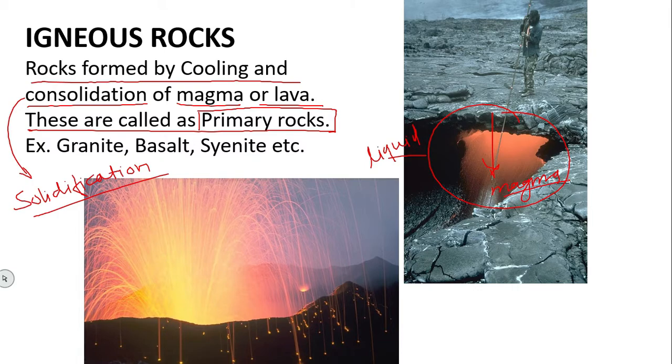When this magma comes onto the ground, it is lava, and when this lava cools and solidifies, that is again igneous rock. So the rock may form inside the ground by cooling of magma, or outside the ground by cooling of lava. We are giving three examples here: granite, basalt, and syenite. Many examples exist, but right now these three are examples of igneous rock.